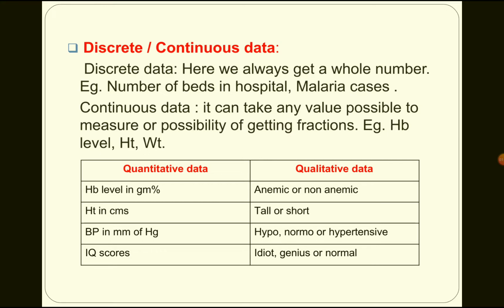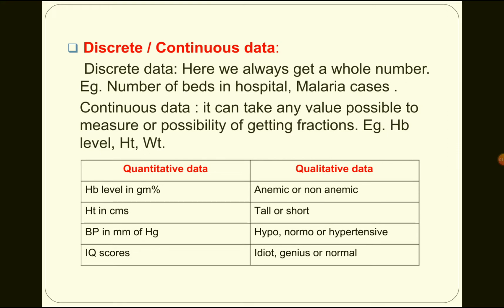Discrete or continuous data. As we discussed yesterday, discrete data is where you always get a whole number. For example, number of beds in a hospital: 10, 20, 30, 40; malaria cases: 100, 150, 200. Continuous data can take any value possible to measure. Example, hemoglobin: 10.2, 10.3, 11.2, 11.5. Height and weight: 86.4, 72.1, 60.5 kilos. For height, say around 5 feet 6 inches. It is continuous data where we even have decimal values.